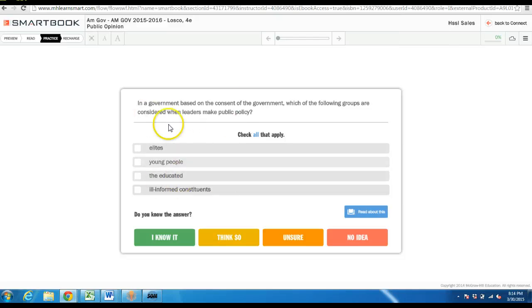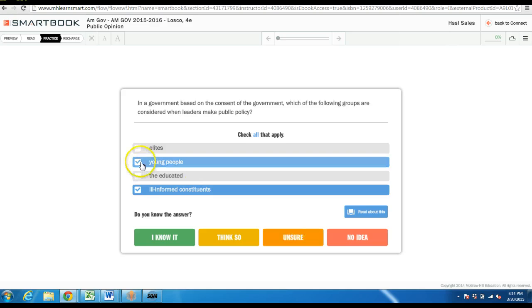So for this one, we've gotten a multiple choice. Oh no, sorry, this is a check all that apply. And not only are they asked to select some answers, but they're asked, how well do you know the answer? This is really a piece that helps the system become personalized to the student. So it's not only getting data about if they got the question right or wrong, but also their confidence.